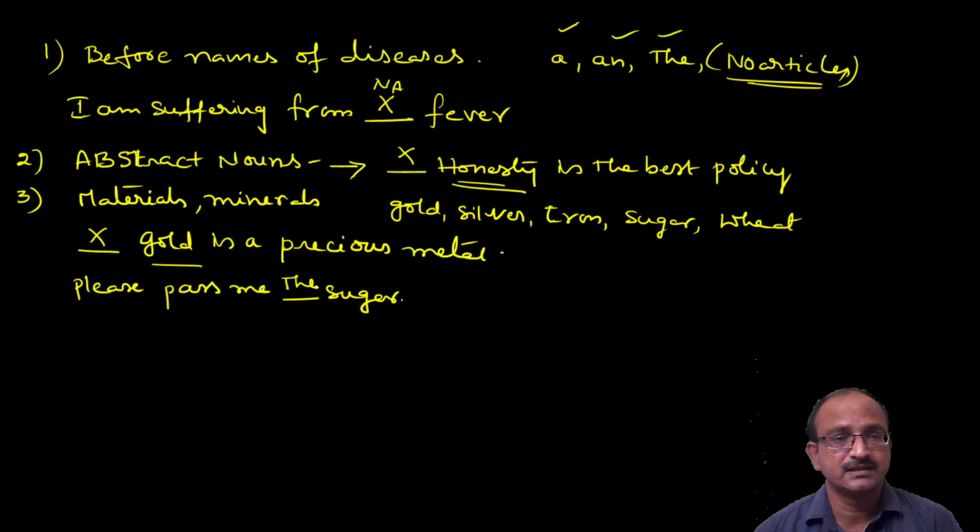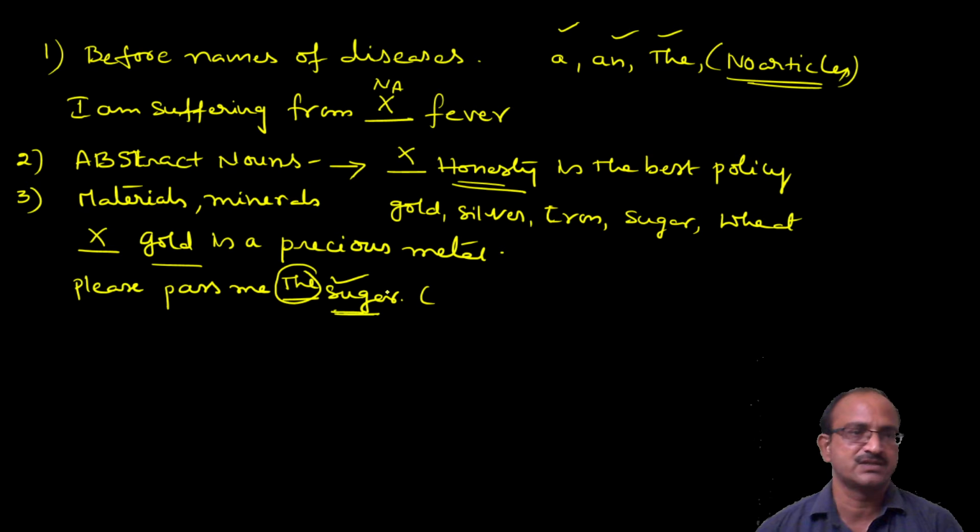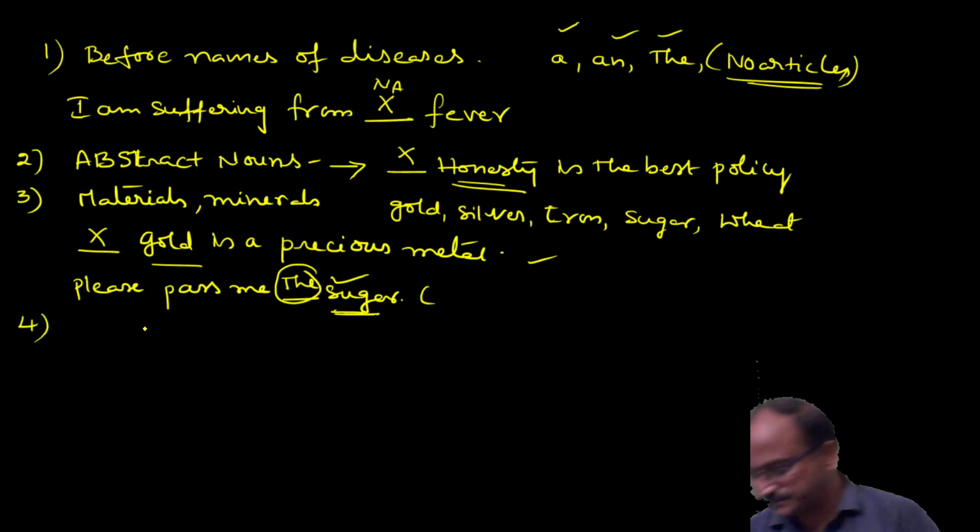Here sugar, even though it is a mineral, permits the, because it is personalized. Sugar here is not in the general sense; it is only in the personal sense. So we can use the here, not at all a problem. Gold is a precious metal is in the general sense, so we should not use any article before gold or any material noun. Come to the fourth one.